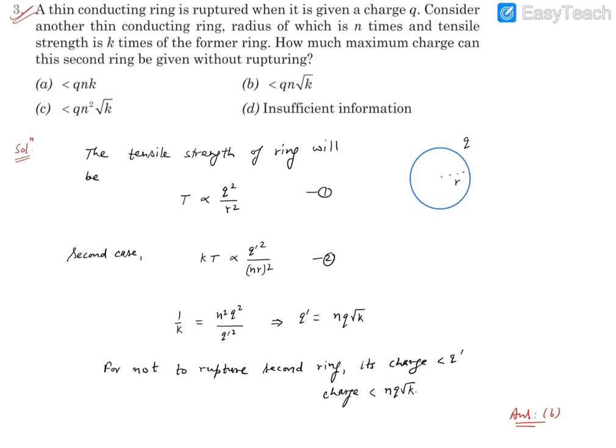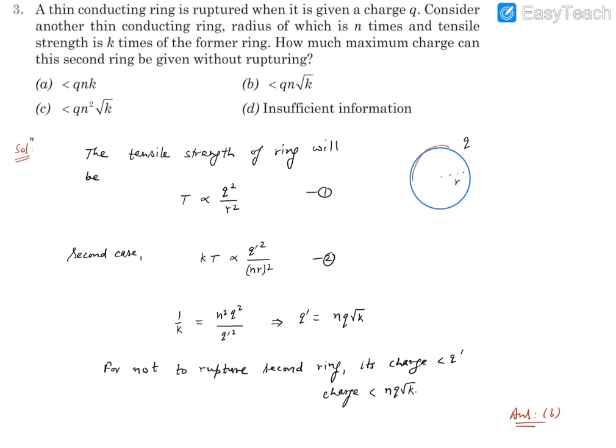Question number 3. It says a thin conducting ring is ruptured when it is given a charge q. Consider another thin conducting ring, the radius of which is n times that of the old one and the tensile strength is k times that of the former one. How much maximum charge can be given to the second ring without rupturing it? So it talks about the strength of the ring as well as the charge given on this.